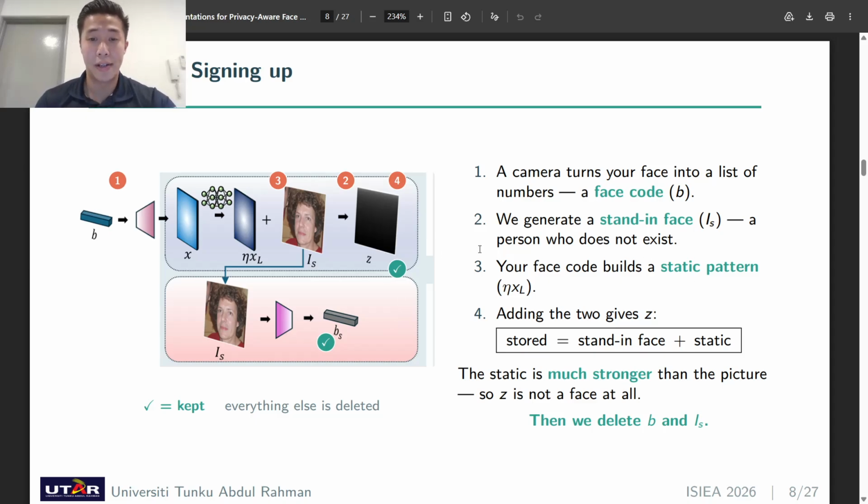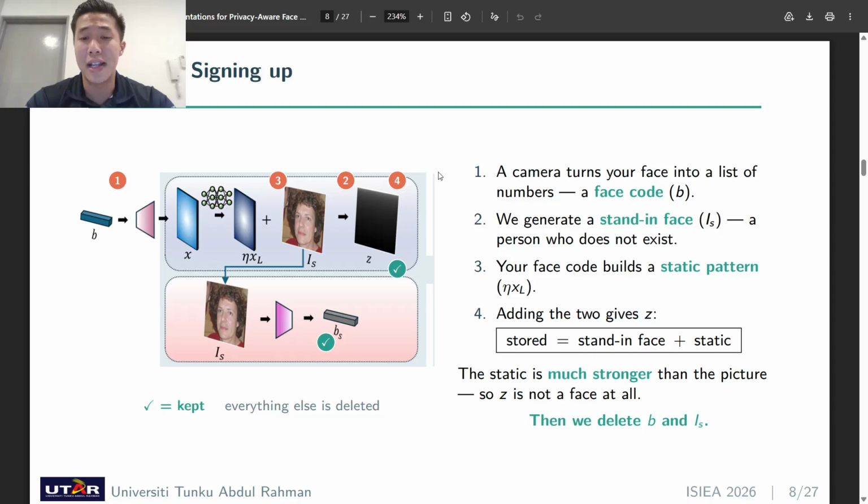So number one, a camera will read your face and turn it into a list of numbers. I will call that your face code. It is how any face recognition system represents a face internally. Then we move to step two, where we generate one stand-in face. Once we generate a stand-in face, we go into step three, where our face code will build the static pattern. And lastly, step four, this is the one equation in this talk: we store the stand-in face plus the static.